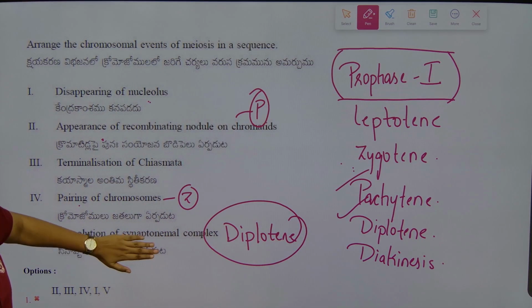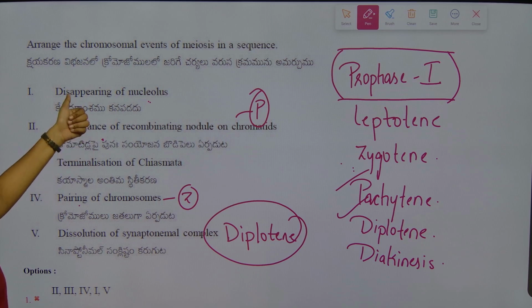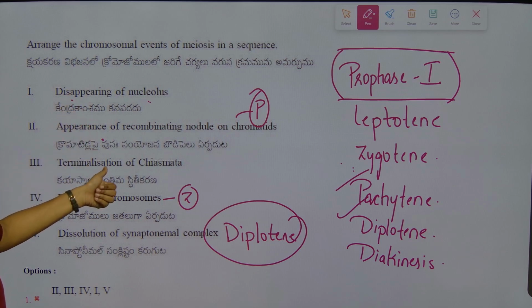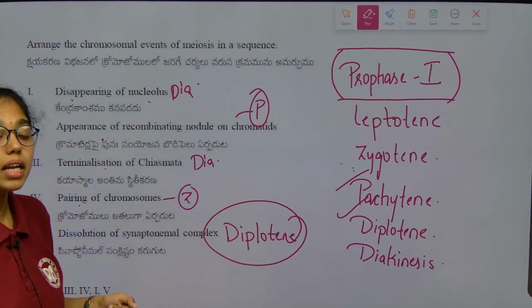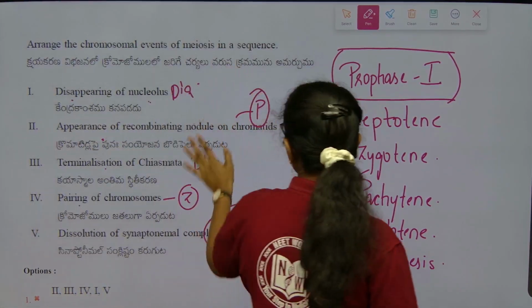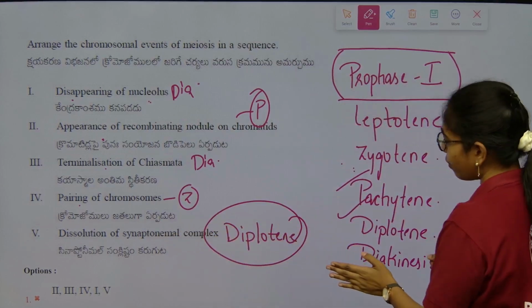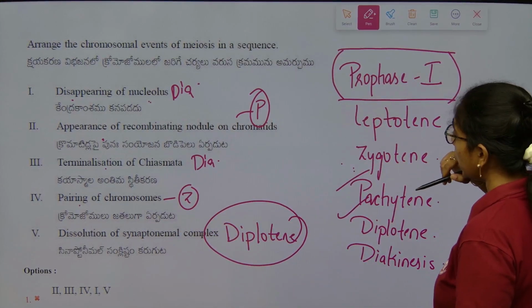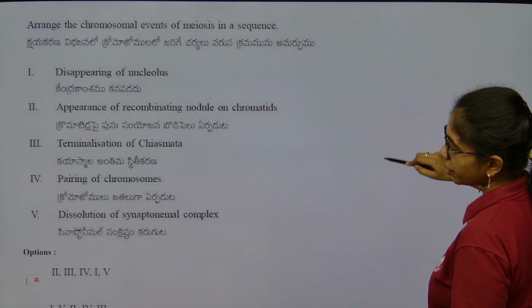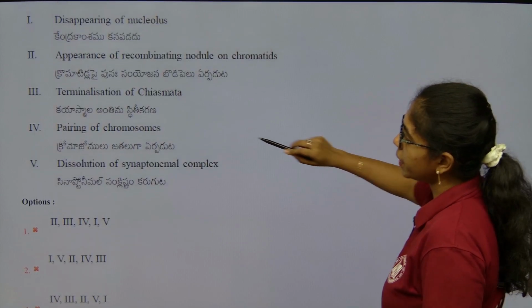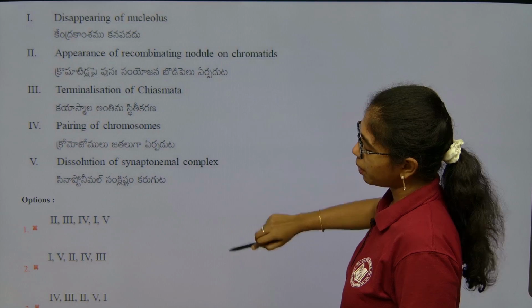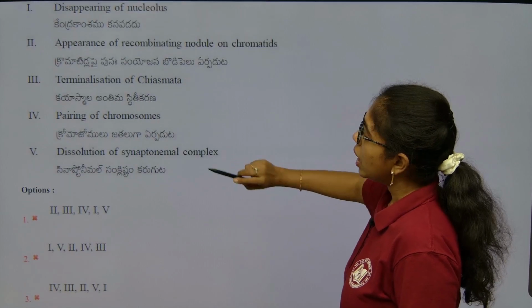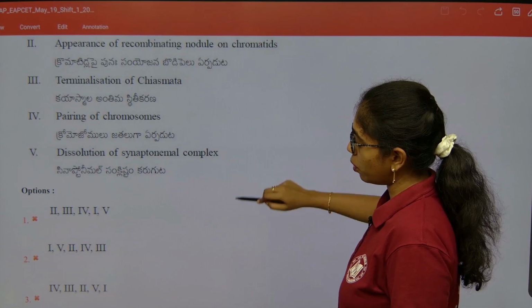After the diplotene stage, terminalization of chiasmata takes place in diakinesis, and dissolution of nucleolus also happens in diakinesis. So out of the 5 phases, 4 are given. Now, looking into the options, first will be zygotene, pairing of chromosomes, second pachytene, recombination nodules, third dissolution of synaptonemal complex, that is diplotene.